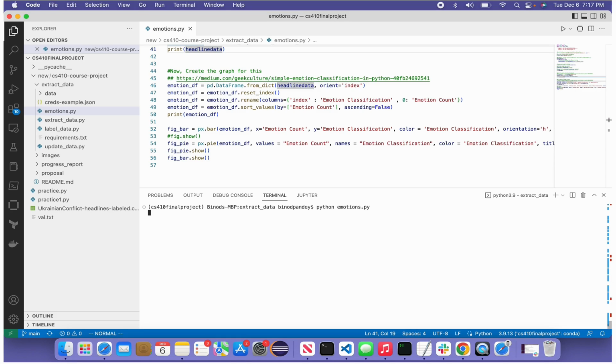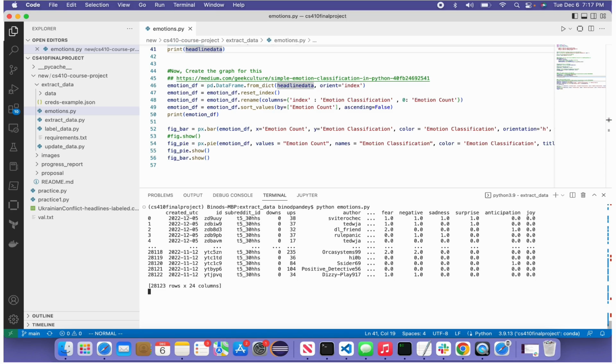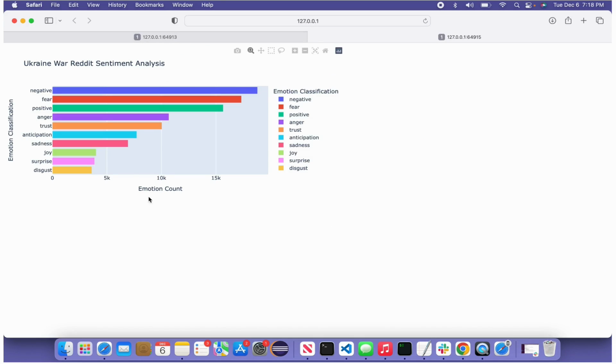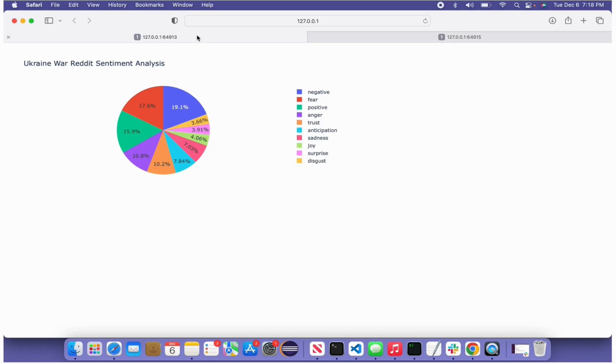It first runs through all the data that we have collected, creates a merged data frame, and goes through one headline at a time. It provides you all the emotions. There are 10 different emotions. I know this is showing only a few, and then we also calculate the overall sentiment analysis. Here you can see negative, fear, anger, and trust are obviously in the top portion, and overall, the negative sentiment overpowers the positive one.